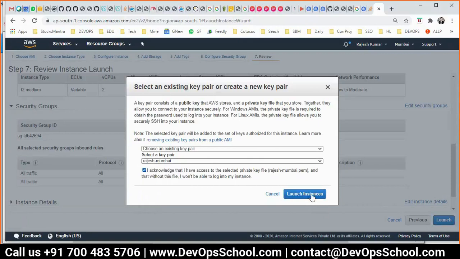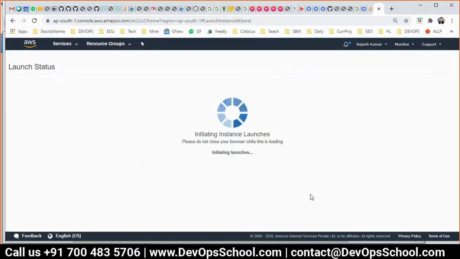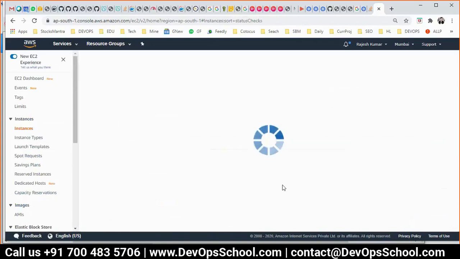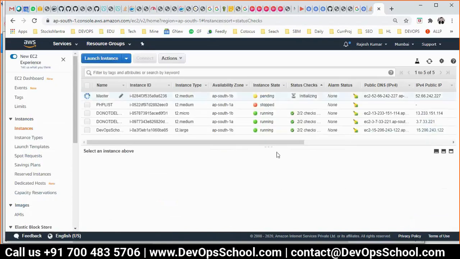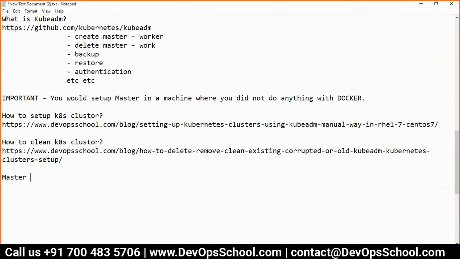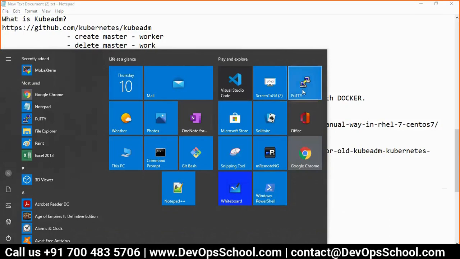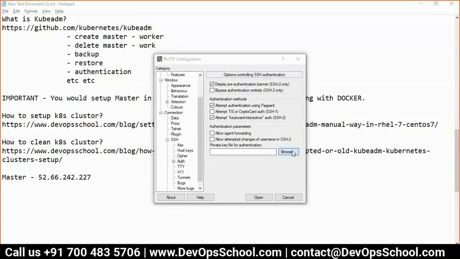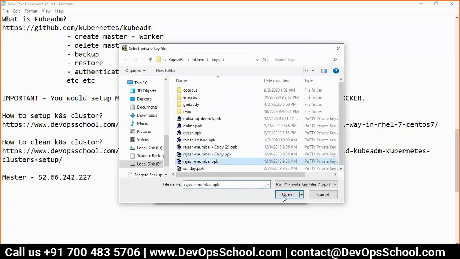Rajesh Mumbai is my key. So guys, this is the machine which will act like a master. I got the IP address. This is the master IP address. Username is centos. So I'm going to PuTTY, SSH, auth, PPK.